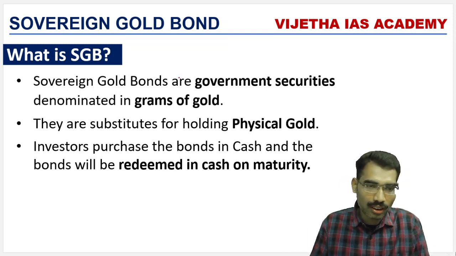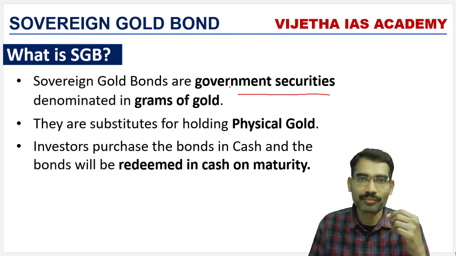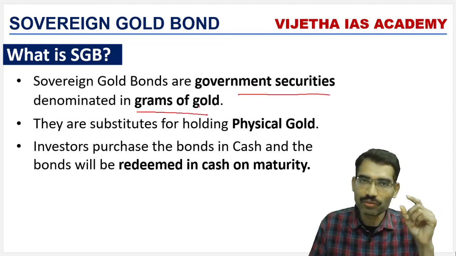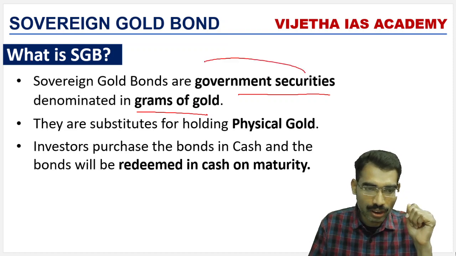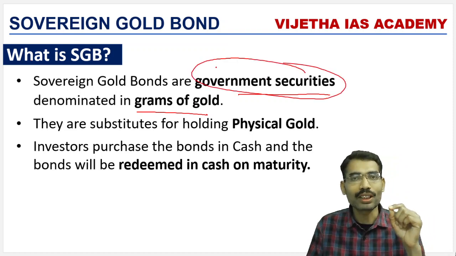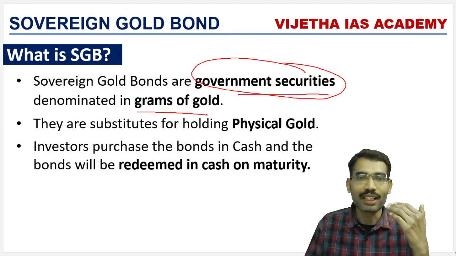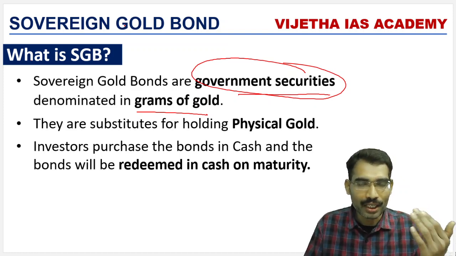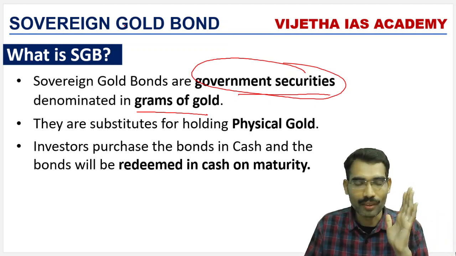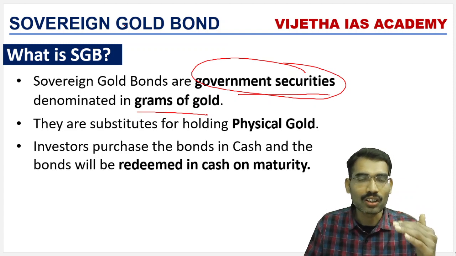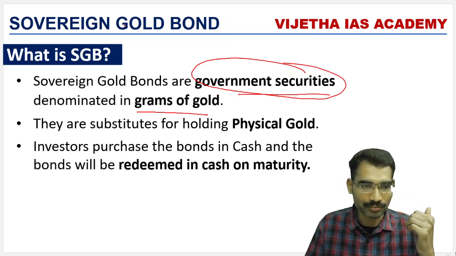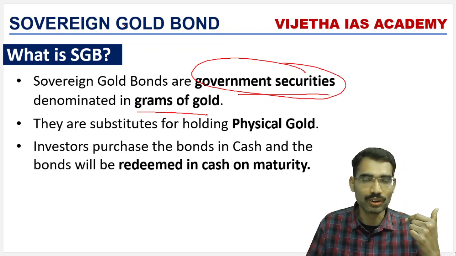Sovereign gold bonds are government securities denominated in grams of gold. Here, the term government security: what is a government security? A government security is a tradable instrument. It can be either a short-term instrument or a long-term instrument, which will have a lot of security in the market. So this sovereign gold bond is a government security denominated in grams of gold.